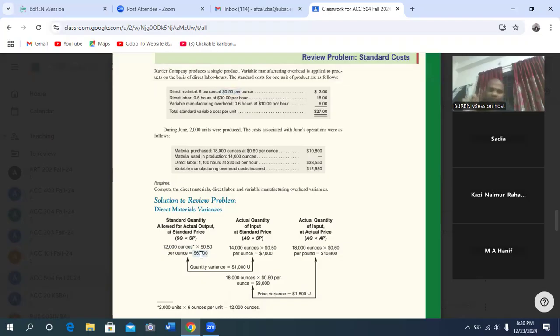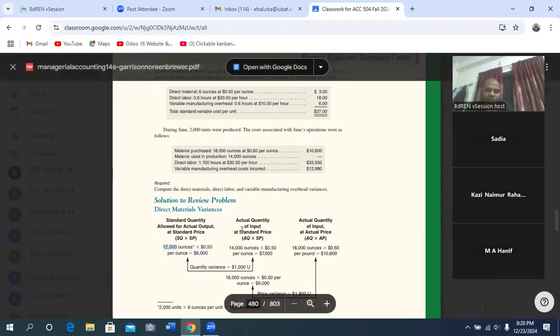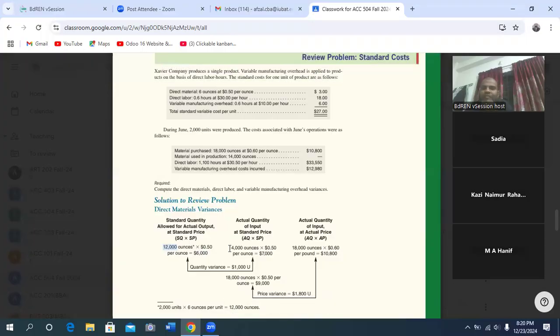So first of all, we have to determine the quantity variance. How? This is 12,000 ounces standard. Now come to the actual one. Actual quantity of input at standard price, 12,000 ounces, isn't it?